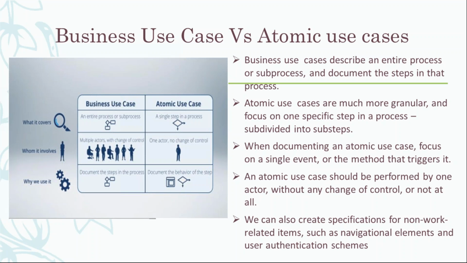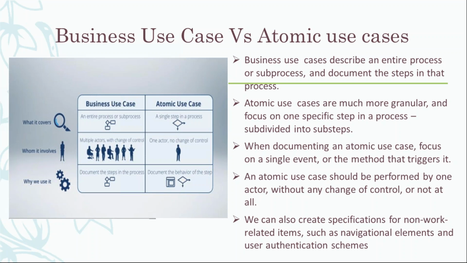From Pega's point of view, they ask us to go for atomic use cases. It's a requirement, right? Atomic requirement. Sorry, Manoj, is it a requirement or a specification? Yeah, it's a specification. As they told at the start, use case, user story, and specification are the same term. So the atomic use case is the specification we are talking about.